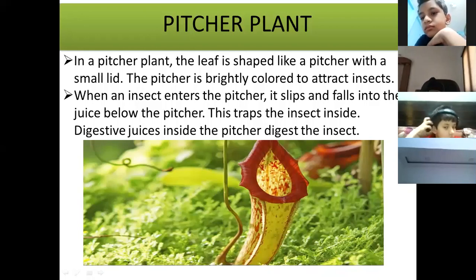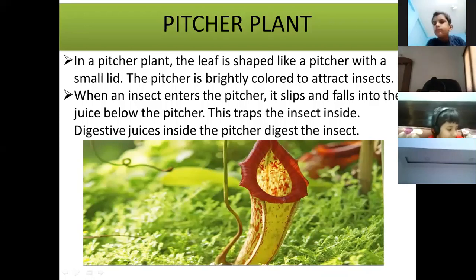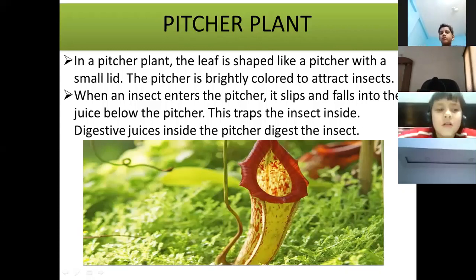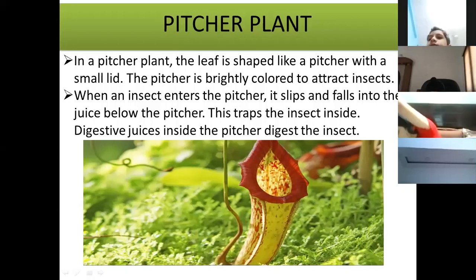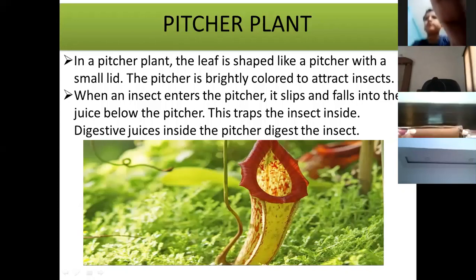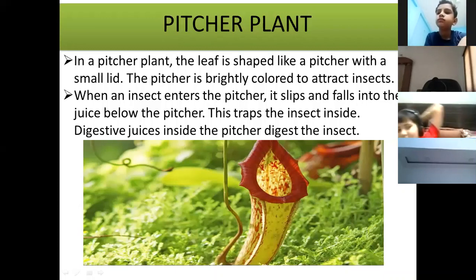What do you mean by unusual? Ma'am, I don't know. Because they are different. Unusual means different from others. Okay, because they are different than other plants. Other plants are generally green in color and they prepare their food by photosynthesis. Okay, these insectivorous plants capture and kill insects and they get food from these insects. Very good.